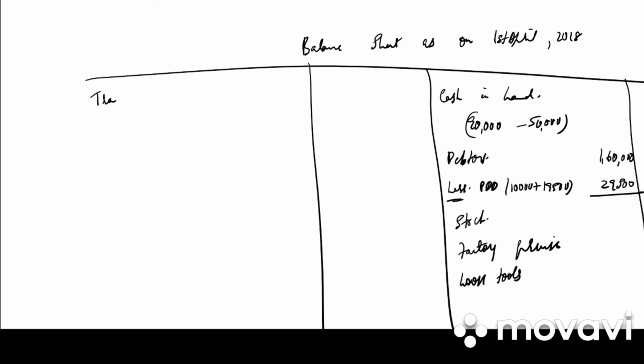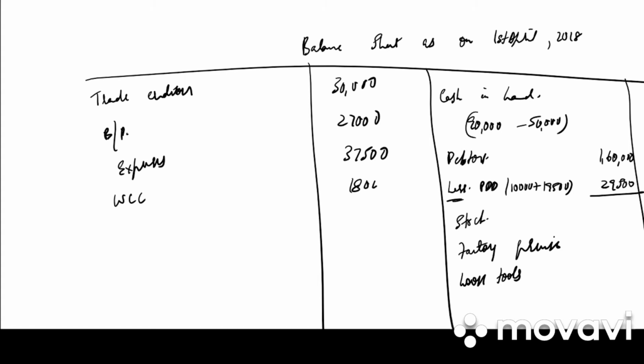On the liability side we have trade creditors as it is 30,000. Bills payable 27,000. Expenses, it is decreased to 37,500. Workmen compensation claim is 18,000.